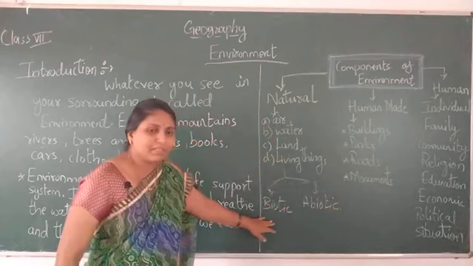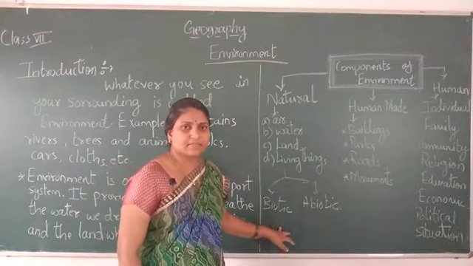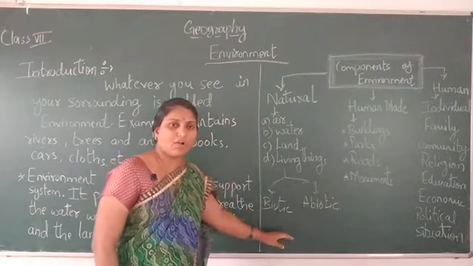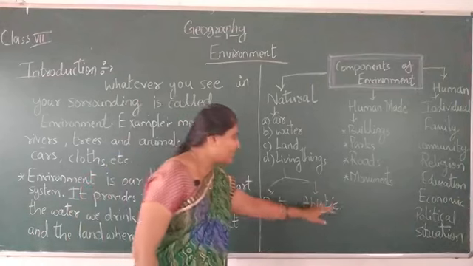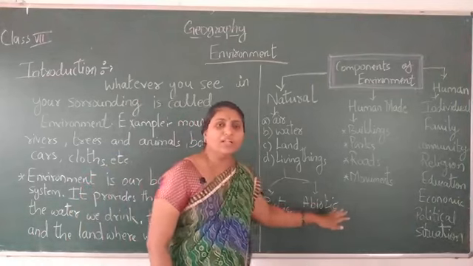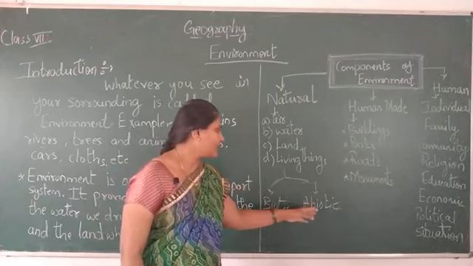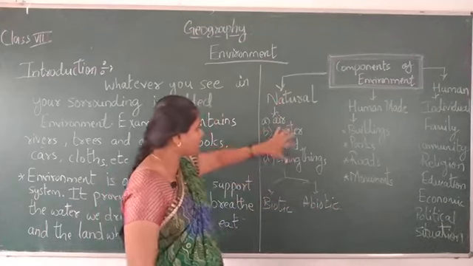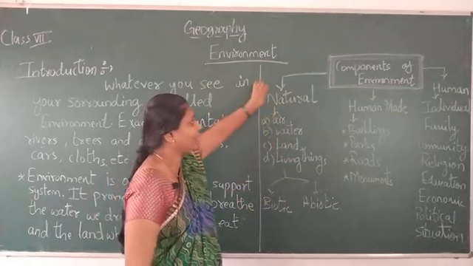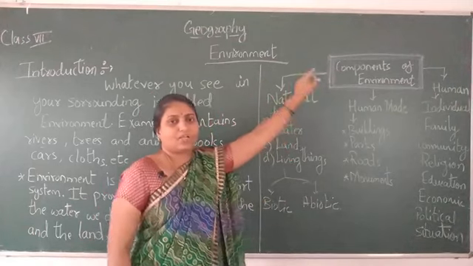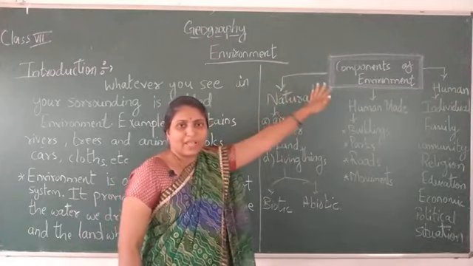Here, biotic means all the living things on the earth, whereas abiotic means all the non-living things we see in our environment. All these things are the types of the natural environment. What are these? These are the natural environment.